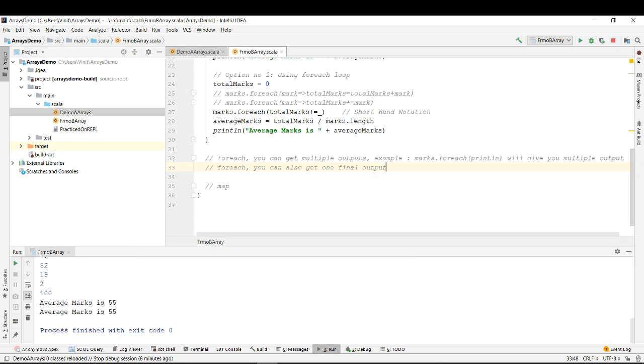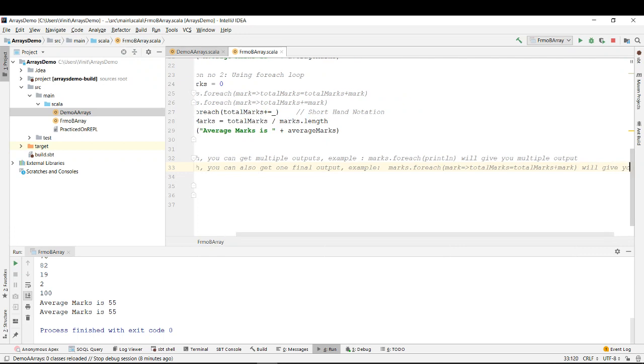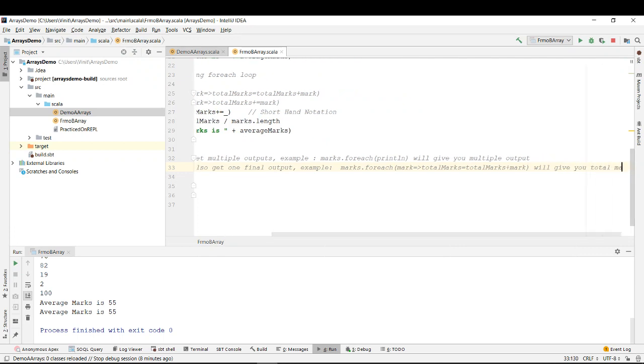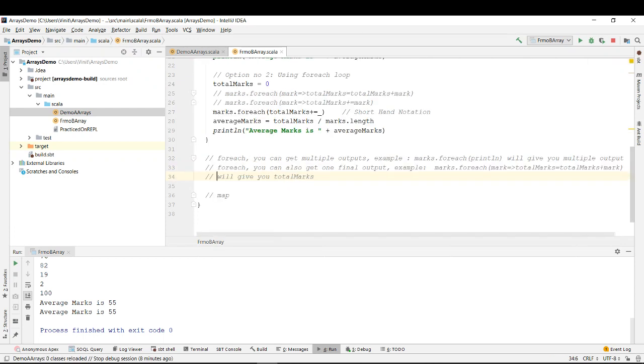Your example is this one. Instead of writing this one, I write this one. It's easier to understand. So for this, we took the final output as this, right? And this will give you total marks.